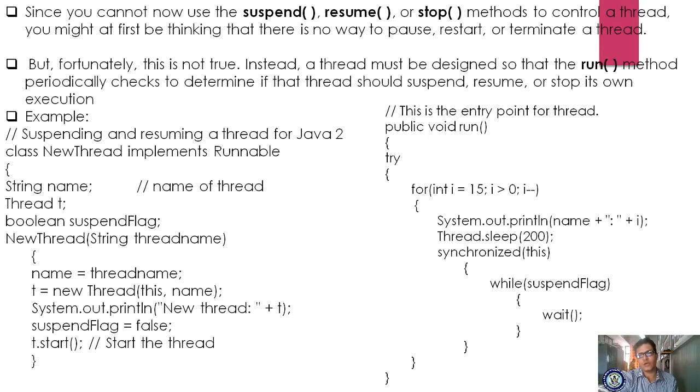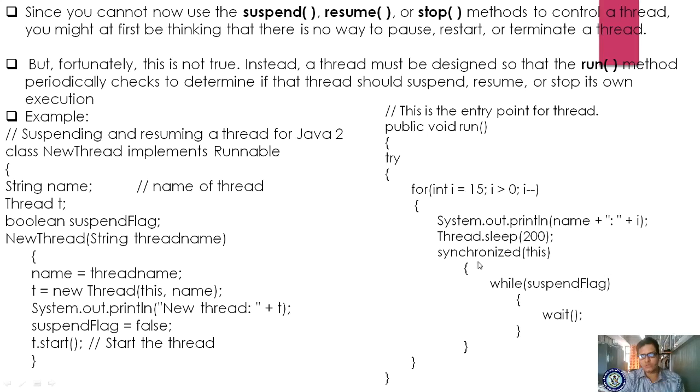The thread is waiting, and once it has waited, it will enter into this synchronized method. When a thread is entering into this synchronized method, no other thread is supposed to enter until it has been released, right? And whenever it enters, it checks the suspend flag. If the suspend flag is false, it will skip. If it is true, the thread must be in the waiting state. When the thread is in the waiting state, no other thread can enter this synchronized method.